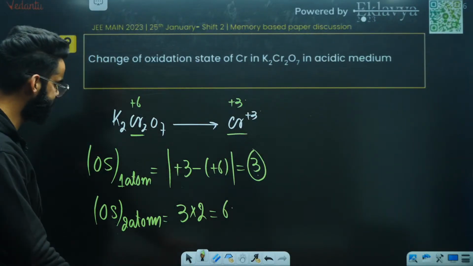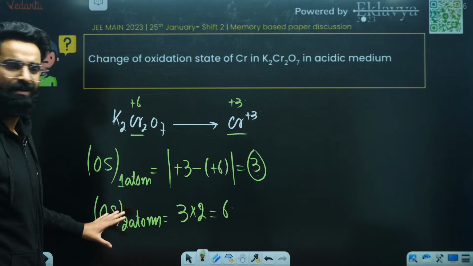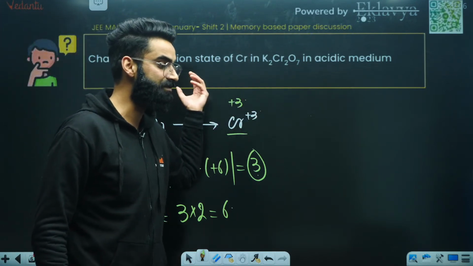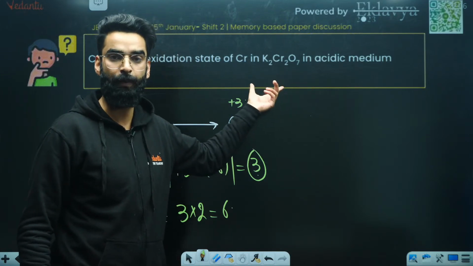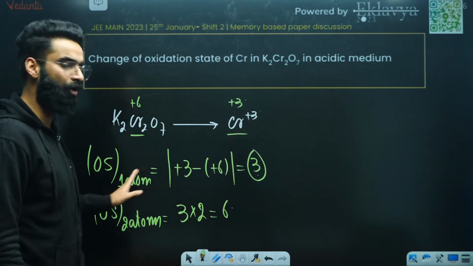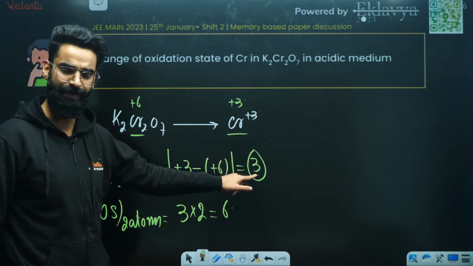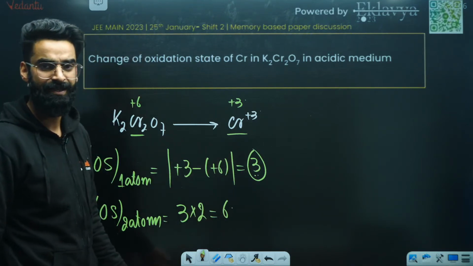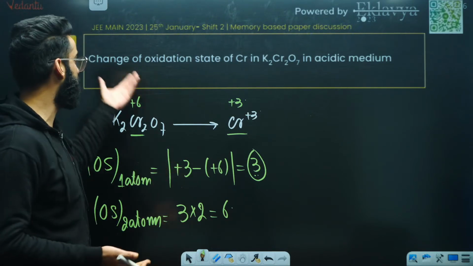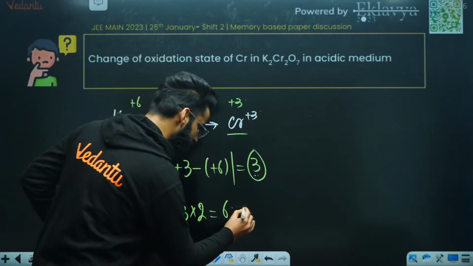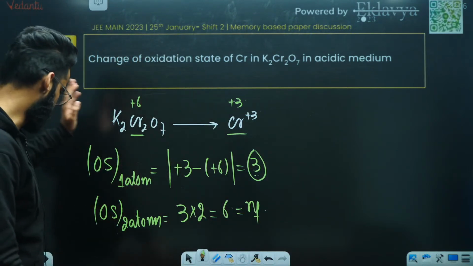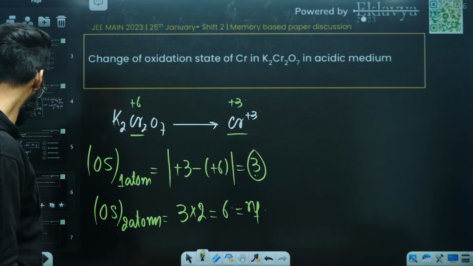Simple basic question. Whatever is asked, say this is something which we got from a student, I don't know exactly what was mentioned in this particular question. If they are asking about the change in the oxidation state for 1 atom, it's going to be 3. If they are asking about the change for 2 atoms, it's going to be 6. If they are asking about the n factor of K2Cr2O7 in acidic medium, this is what we call the n factor as well, or valency factor. Perfect. Anything can be asked out of this.